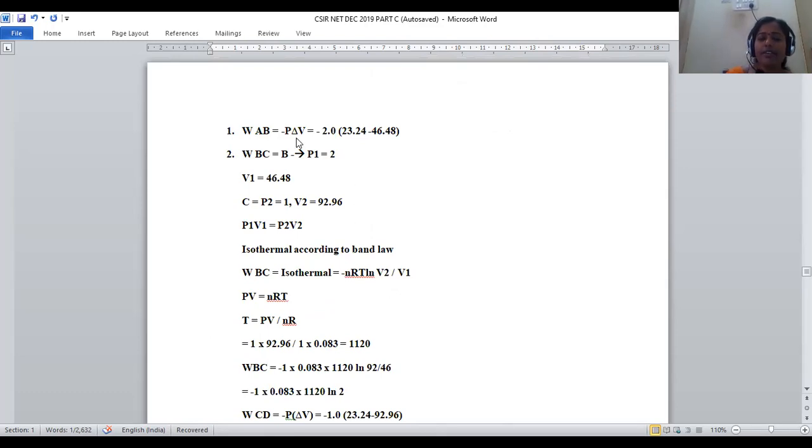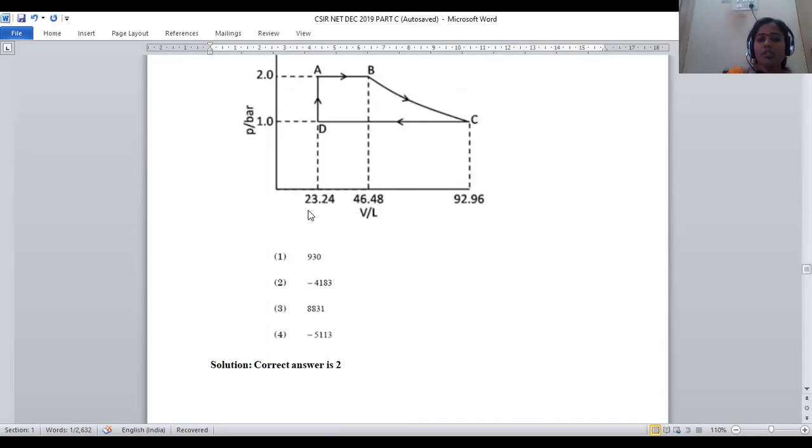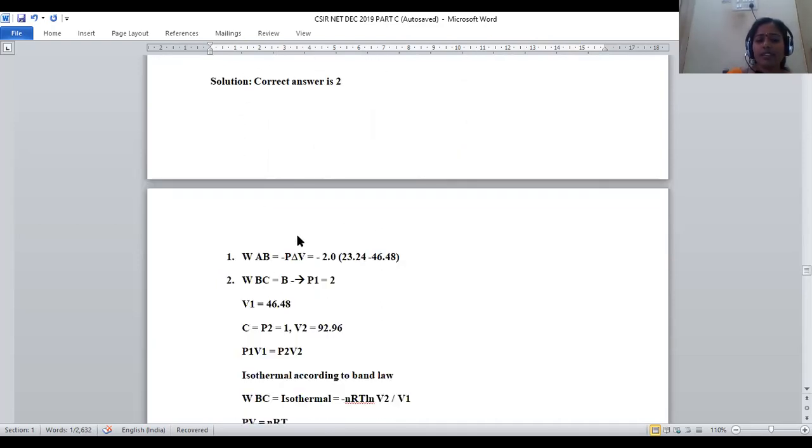Work done AB is given by minus PdV, right? So work is equal to minus PdV is the familiar equation we already know. So pressure is given by 2, and the volume difference is given by 23.24 minus 46.48 in between A and B. So 23.24, 46.48, this is the volume coordinate, which is the x-axis. Pressure is the y coordinate.